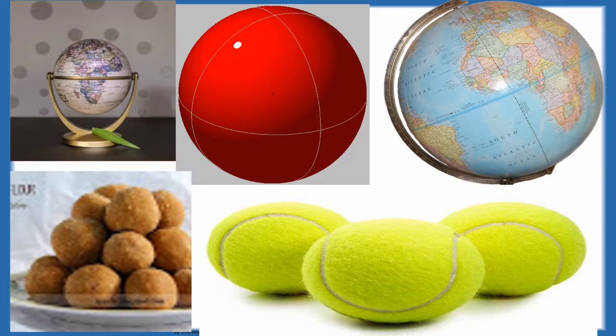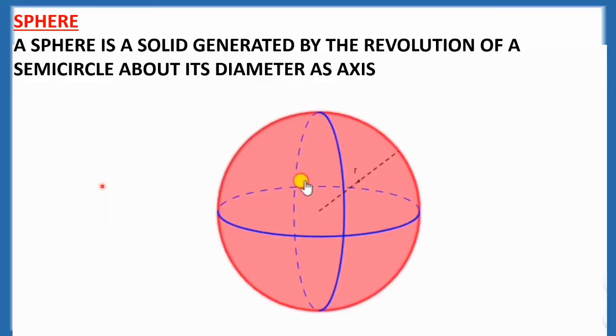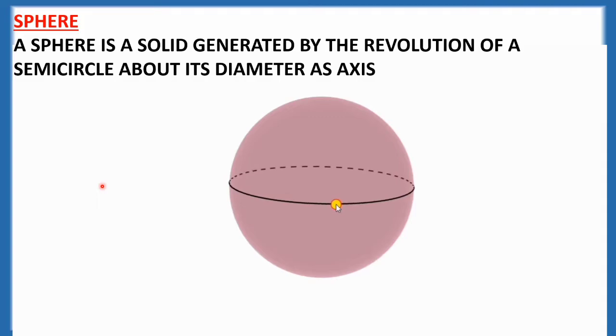Let us see the formation of a sphere. A sphere is a solid generated by the revolution of a semicircle about its diameter as axis. Simply we can say a sphere is a solid that is absolutely round in shape, defined as the set of points that are at equal distance from a common point. That common point is called the center of the sphere and the equal distance is called the radius of the sphere. A sphere has the lowest possible surface area required to bound any given volume, so it is the most energy efficient configuration. A sphere is a geometrical figure that occupies the biggest space but has the smallest surface area.